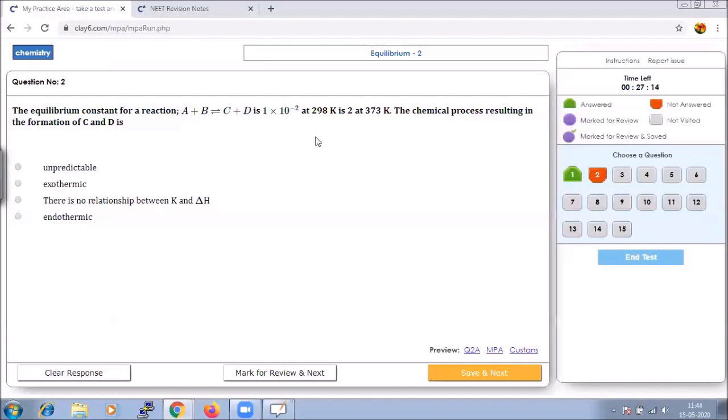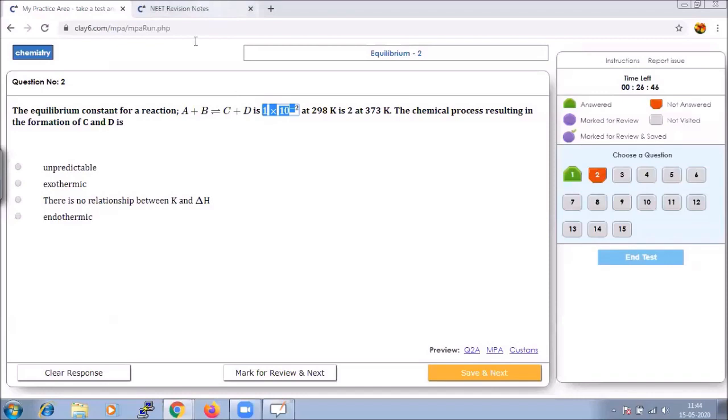Based on the Le Chatelier principle, the equilibrium constant value is increasing. Hence, on raising the temperature, the forward reaction is favored, and we all know that the forward reaction is an endothermic reaction.